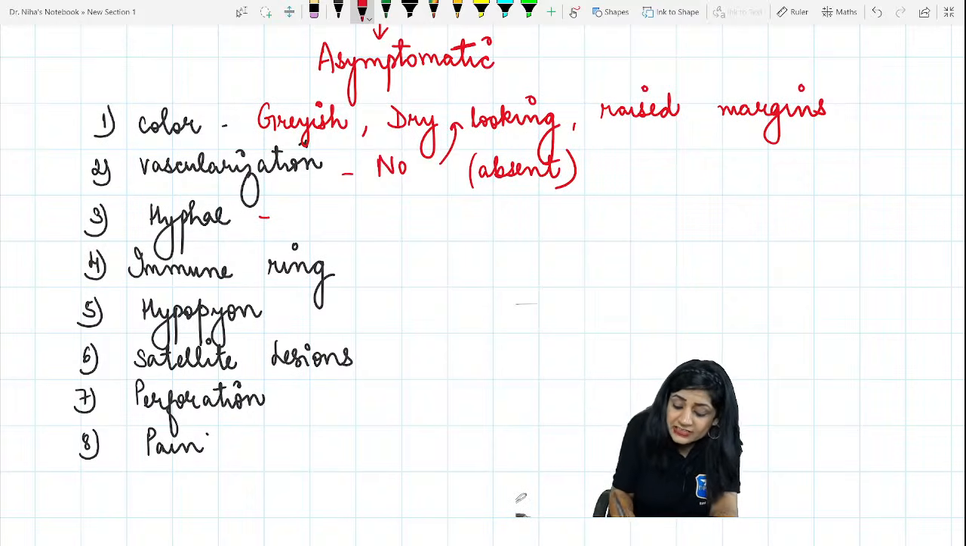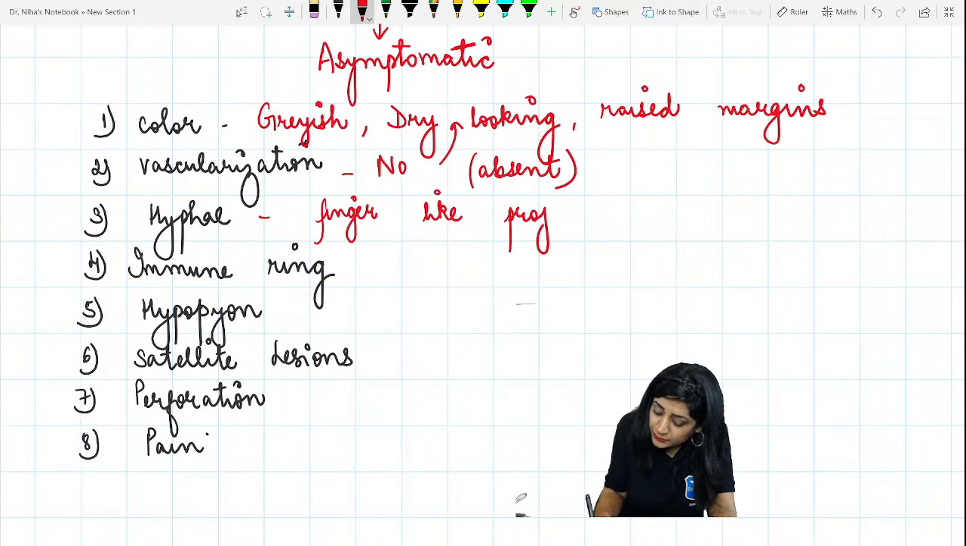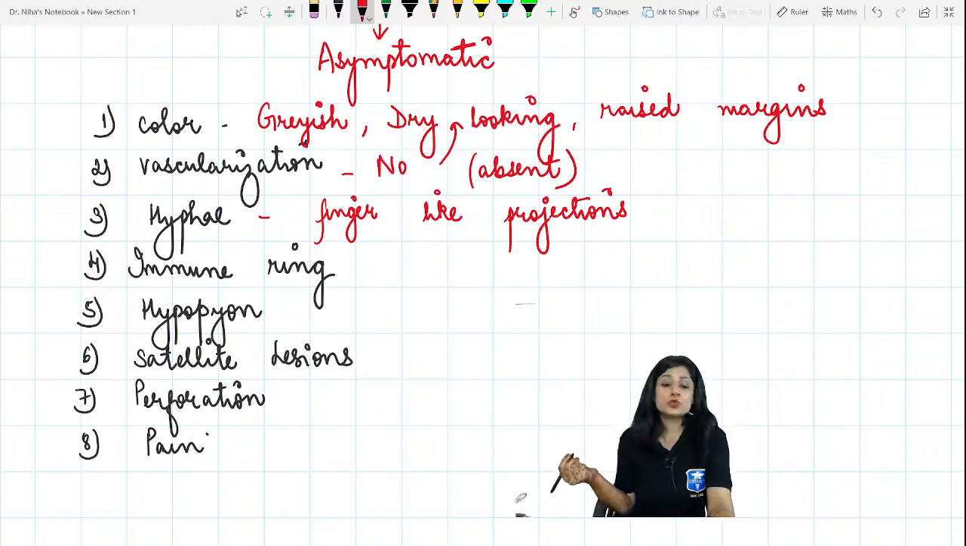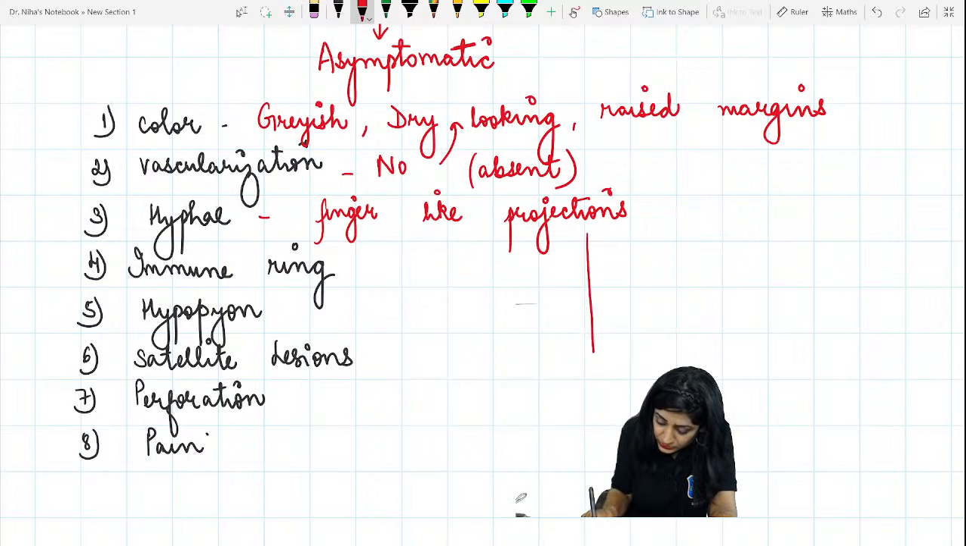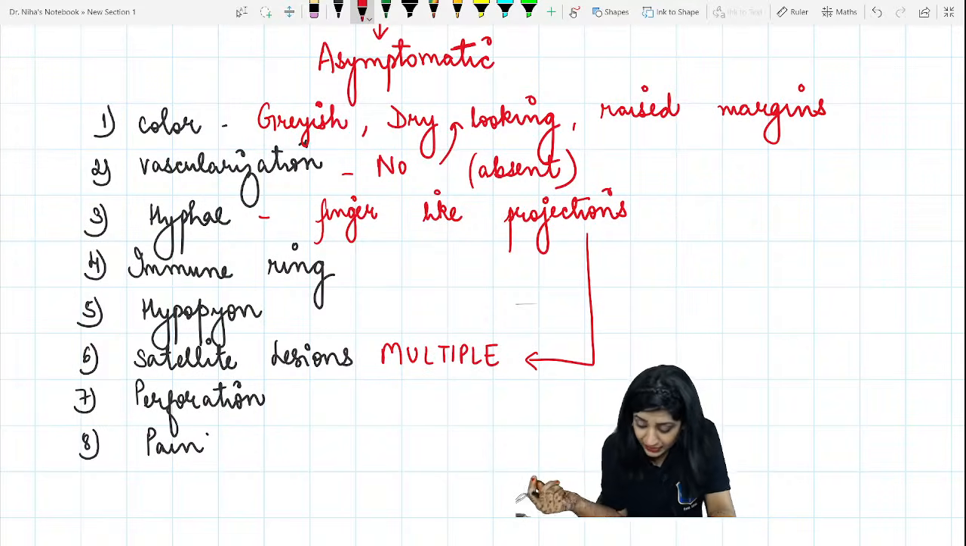Hyphae. So yes, hyphae will be there, which will be seen as the finger-like projections. So you are going to get the finger-like projections, and due to these finger-like projections, we are going to get the multiple satellite lesions. So we are going to get multiple satellite lesions, feathery margins.